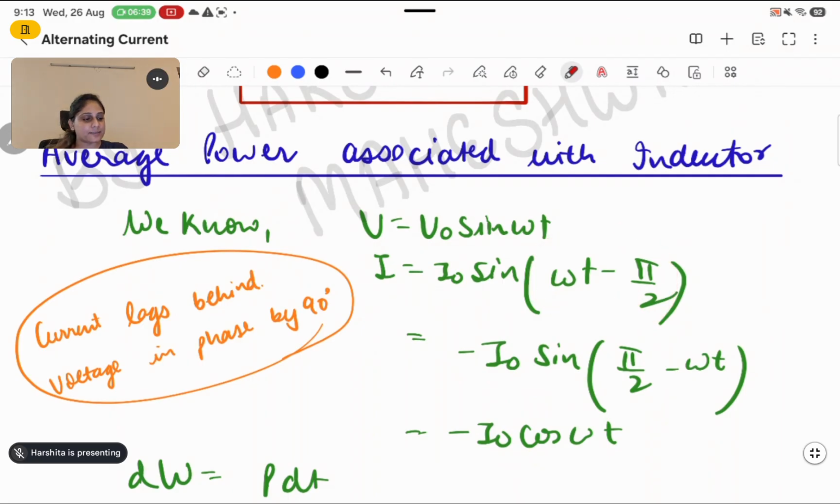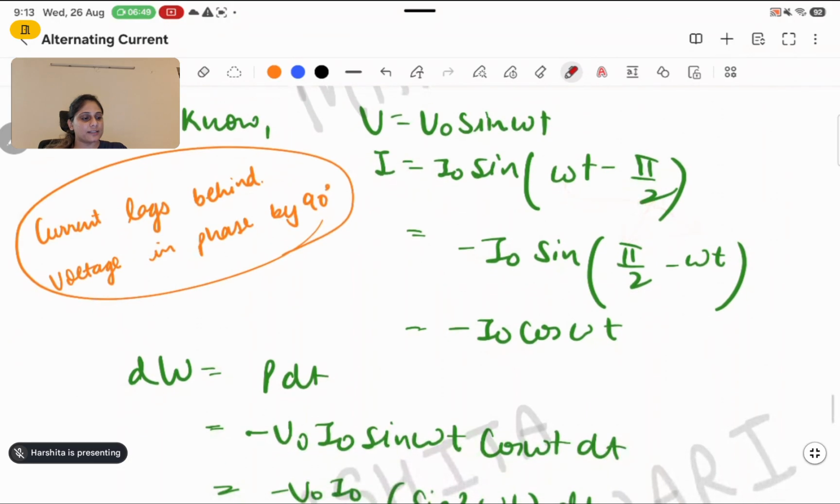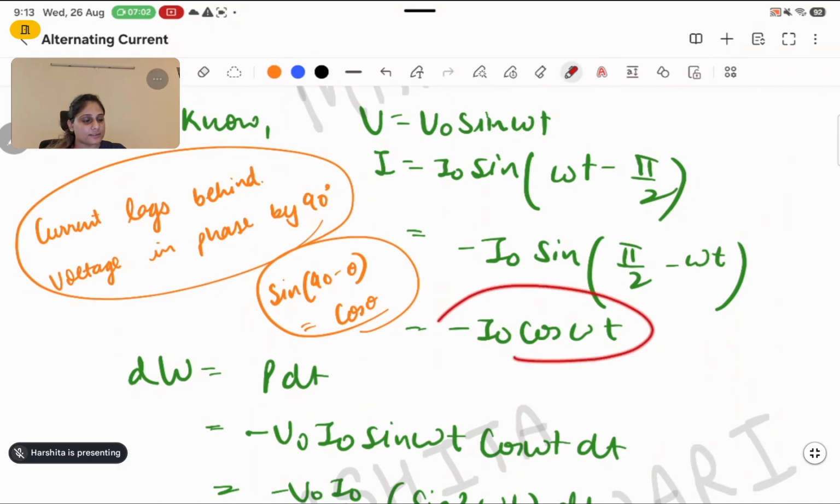Now I can write this expression by interchanging the values, taking the minus sign outside. Now it's pi by 2 minus omega t. So sine 90 minus any angle theta is cos theta by the trigonometric formula. So I am writing here cos theta.